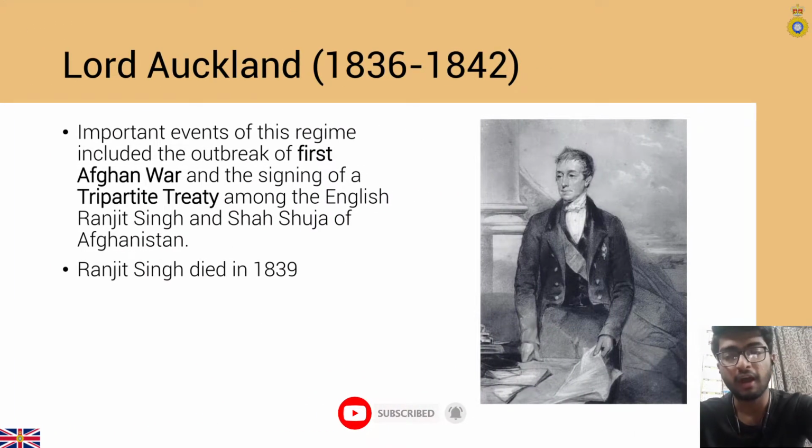Came Lord Auckland, from 1836 to 42. Some important events of his regime included the outbreak of the First Afghan War and the signing of the Tripartite Treaty among the English, Ranjit Singh, and Shah Shuja of Afghanistan. During his reign, Ranjit Singh died in 1839.